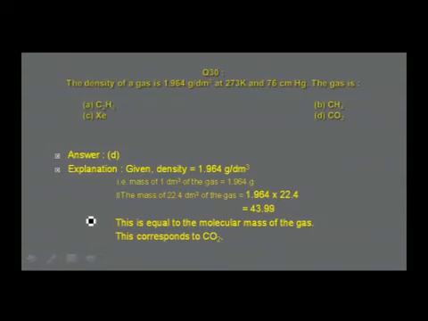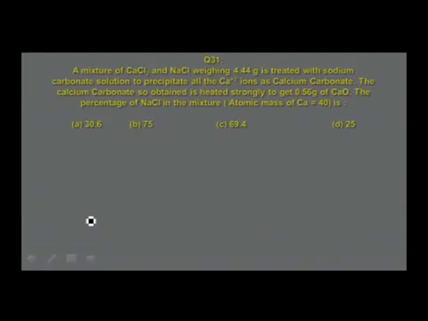That gives the molar mass, because we discussed already molar volume, molar mass, Avogadro number, mole, they are all interrelated. Therefore, calculate the mass of 22.4 decimeter cube of the gas. The answer you get is 1.964 into 22.4, that is equal to 43.99, and that answer is found in option D. Go to the next one.